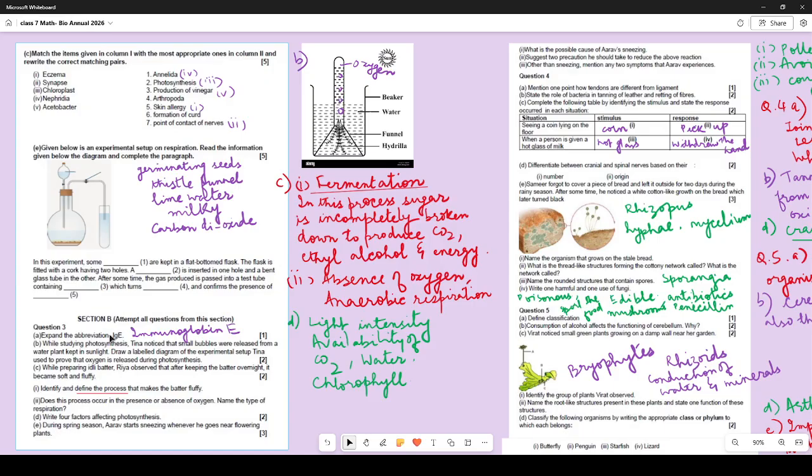Expand the abbreviation IgE. It is immunoglobulin E. While studying photosynthesis, Tina noticed small bubbles were released.